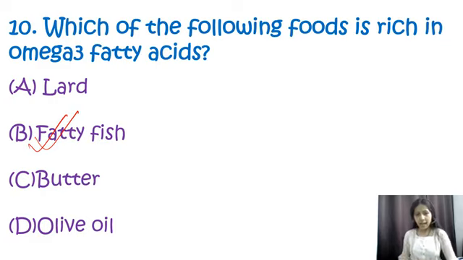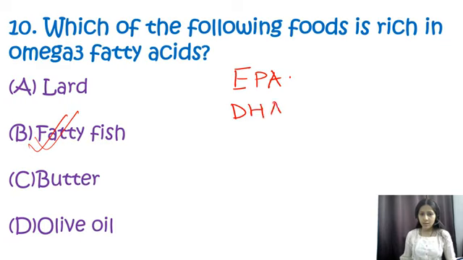Particularly they have, for example, EPA, that is eicosapentaenoic acid, or DHA, that is docosahexaenoic acid. These fatty acids have numerous health benefits. Okay. So over here my correct option will be B, that is fatty fish.